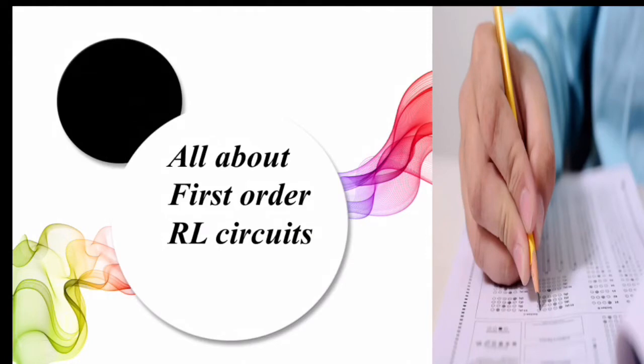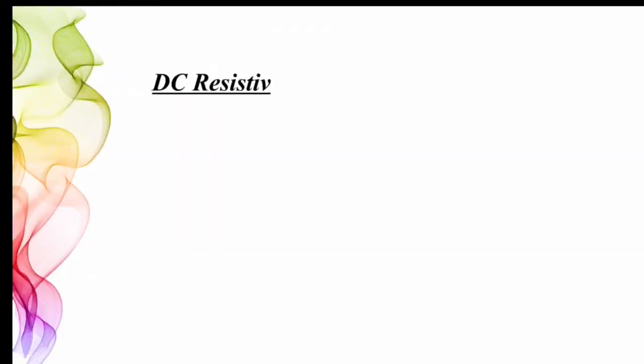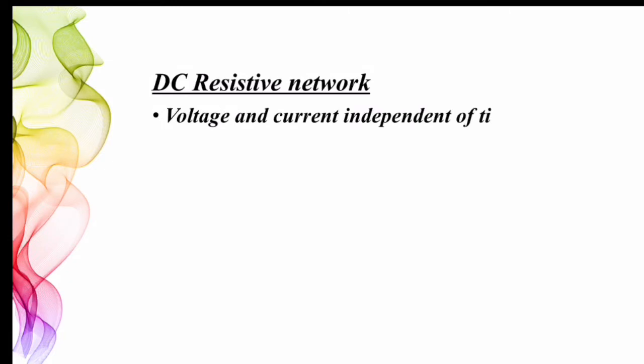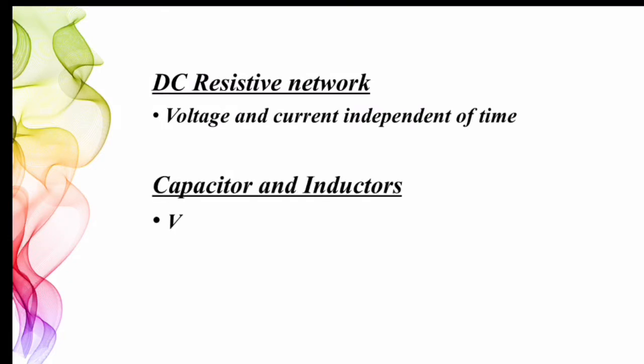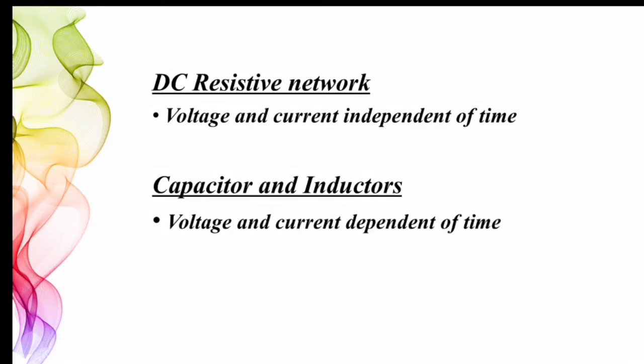Let's get started. In fact, in a DC resistor network, the voltage and current are independent of time. But they are dependent on time in a network consisting of capacitors and inductors. Why is it so? That's what we are going to look at next.